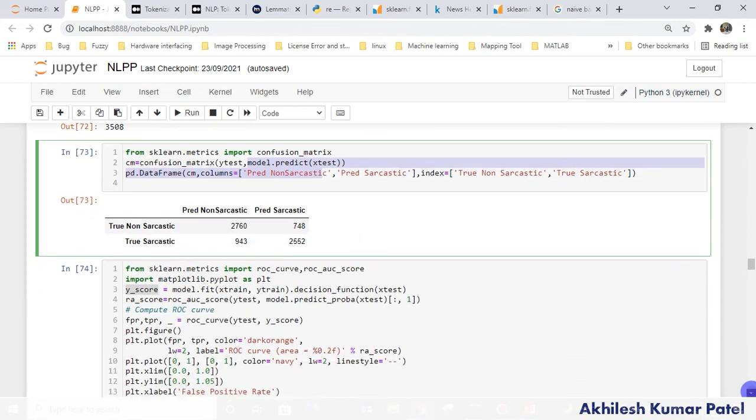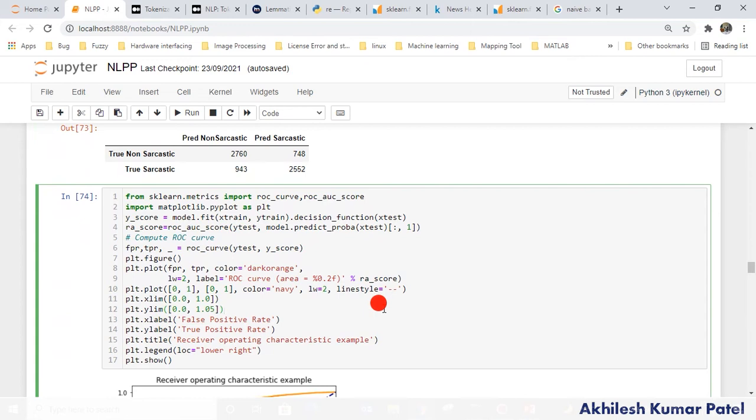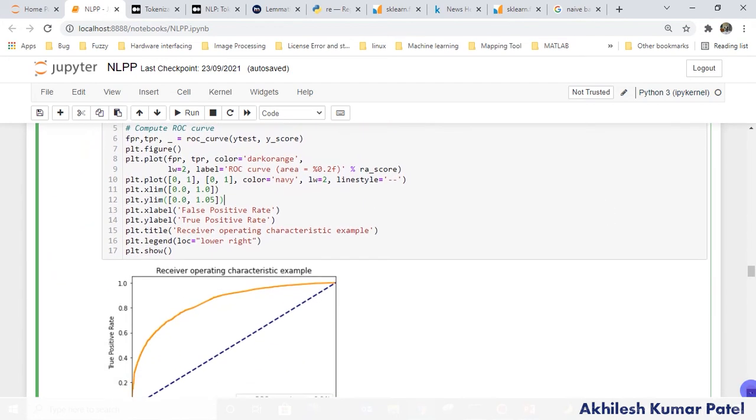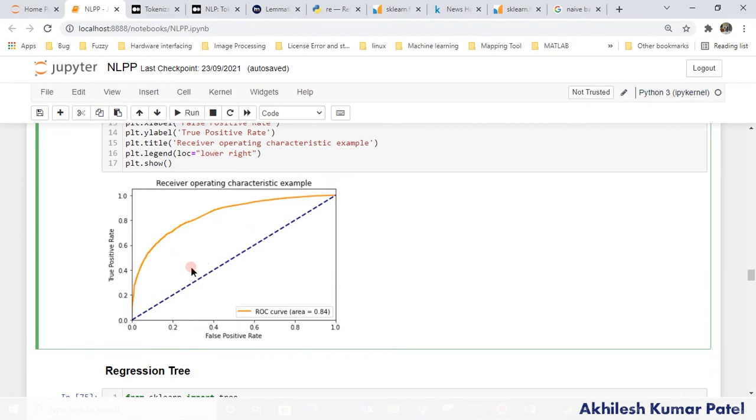Okay, now the AUC curve, that is very important. ROC and AUC curve. So here I am showing you what the ROC curve is. First of all, this line which you see is 50% prediction. If this orange curve is coming below this blue line, your model is not perfect. You have to modify your model, you have to do further pre-processing to get good models. In this case, you see that the ROC AUC for the logistic regression is 0.84, so you may say 84% accuracy. So what is this plot? This plot is the true positive rate against the false positive rate.